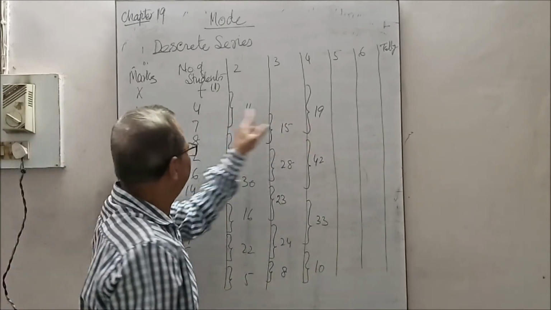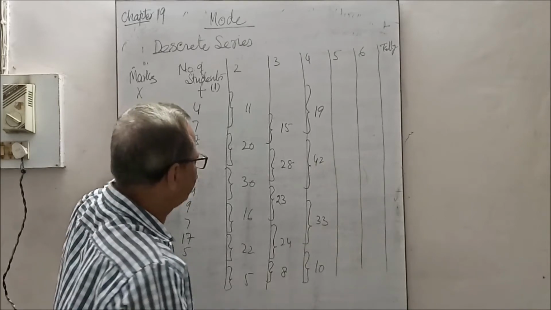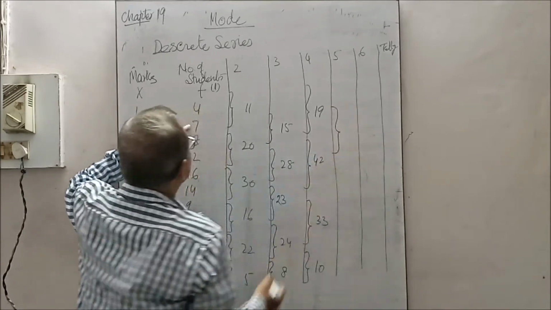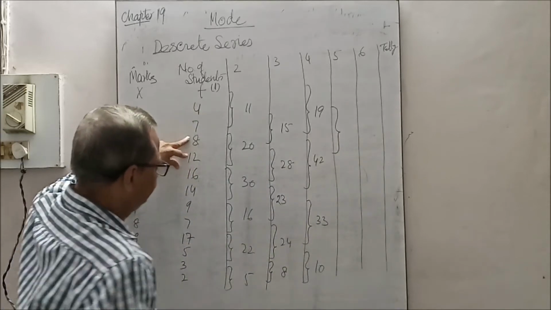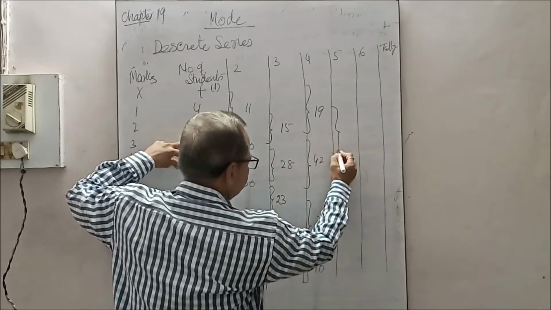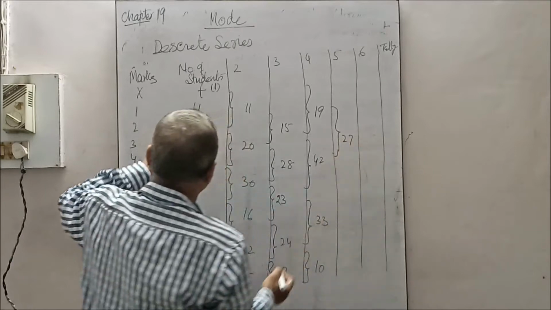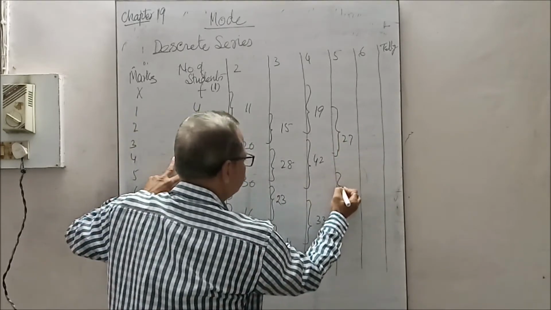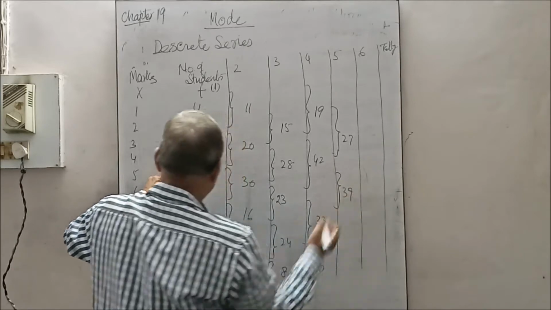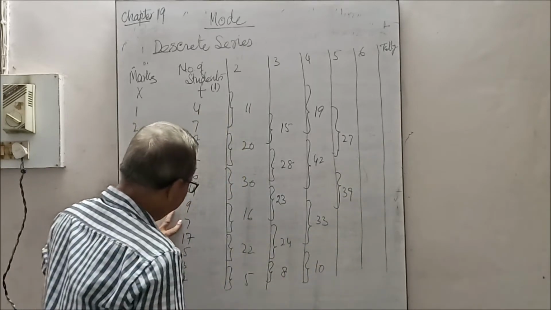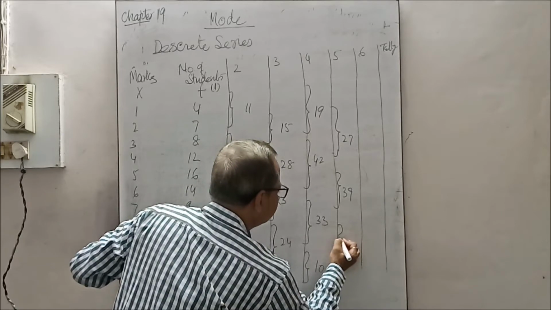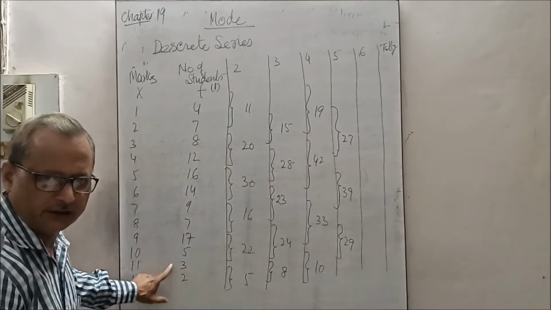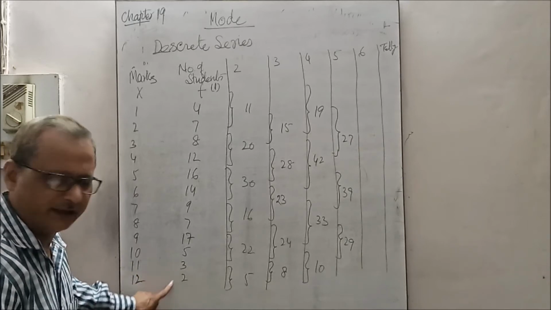Now in the fifth column, we will leave the first one and then start from the second, triplets. 7, 8 and 12 is 27, 16, 14 and 9 is 39, 7, 17 and 5 is 29. Now leave these two because the third is not there. We have to make the triplets.